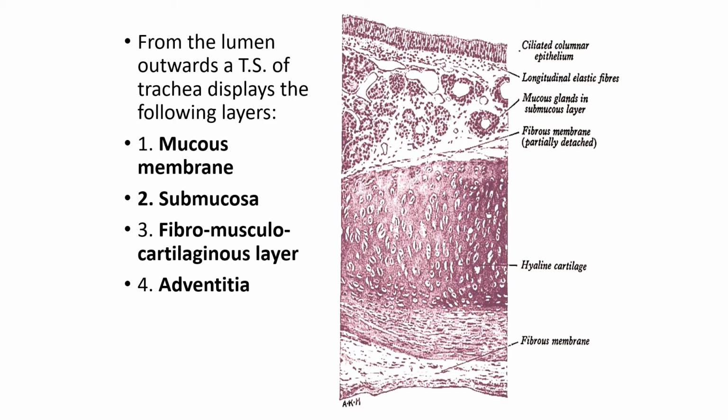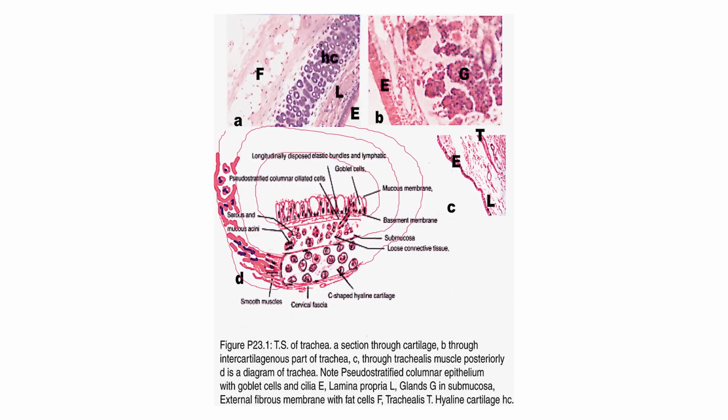Then longitudinally placed elastic fibers in the lamina propria. This is the submucosa and fibrous membrane, which is partially detached and merges with the perichondrium of the hyaline cartilage. Then this is the hyaline cartilage, and outside will be the adventitia.